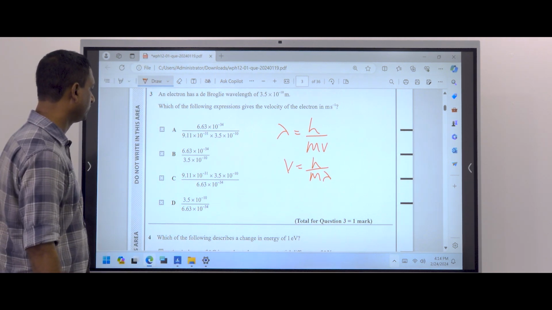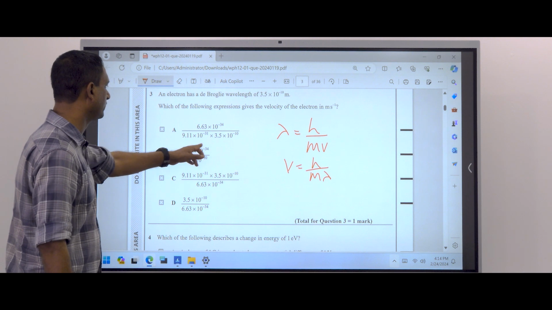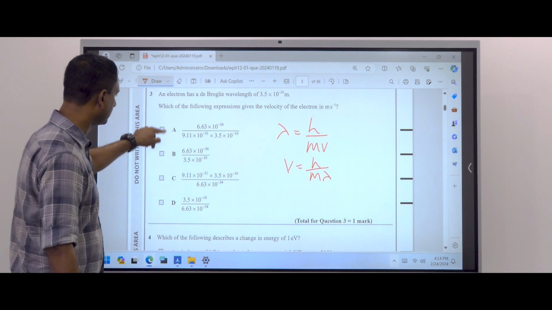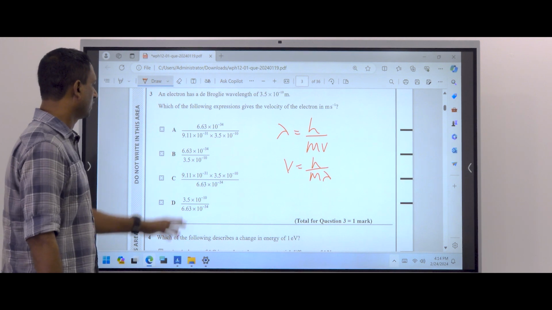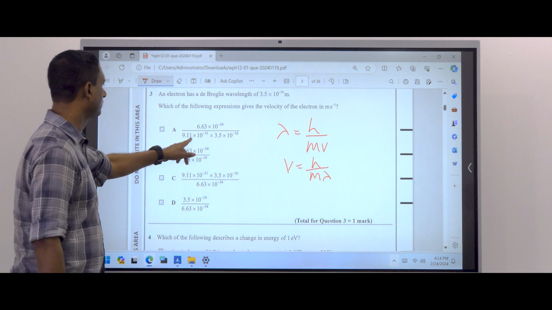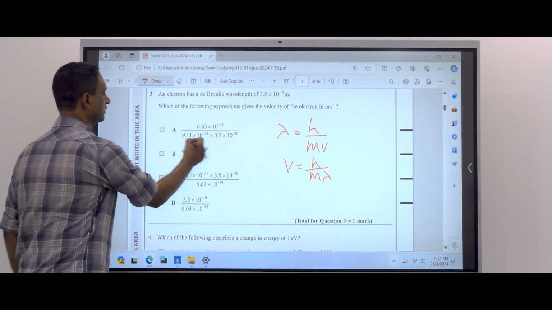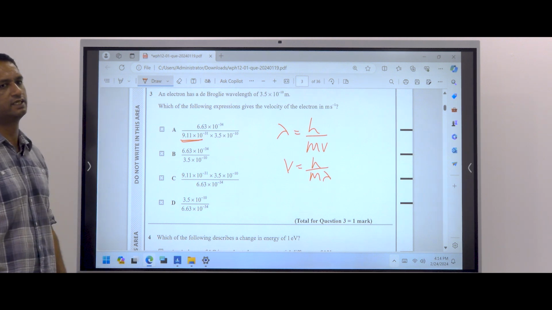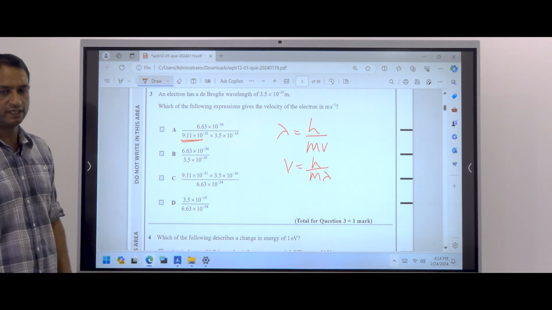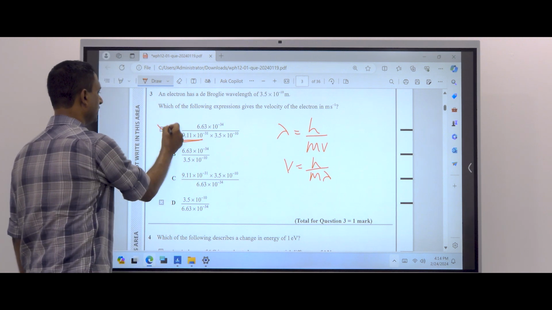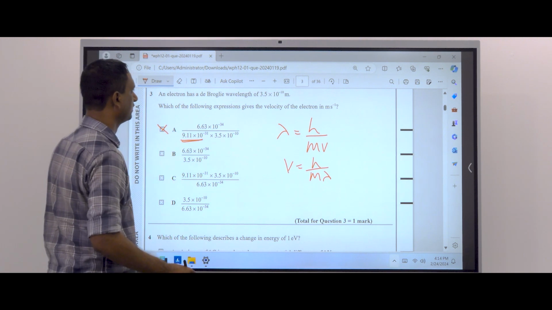Velocity, then h is 6.63 times 10 to the power of minus 34. It should be on top. Then the answer is A or B. Bottom, mass times wavelength. Mass of the electron. Mass of an electron is 9.11 times 10 to the power of minus 34. It is given in the equation sheet. Then the answer is A. Mass of electron multiplied by wavelength.